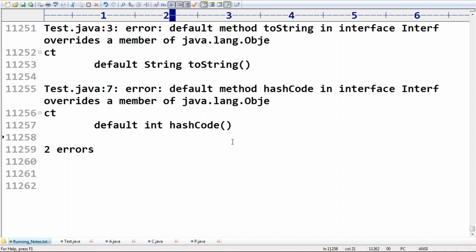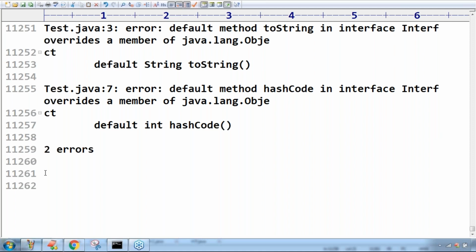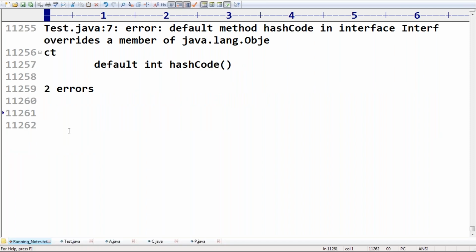Now the basic idea, I hope everyone got. What is a default method? What is the purpose of a default method? And after that, we can't override object class methods as default methods. You people should be aware. Yeah, Bhaskar, you can ask the doubt.